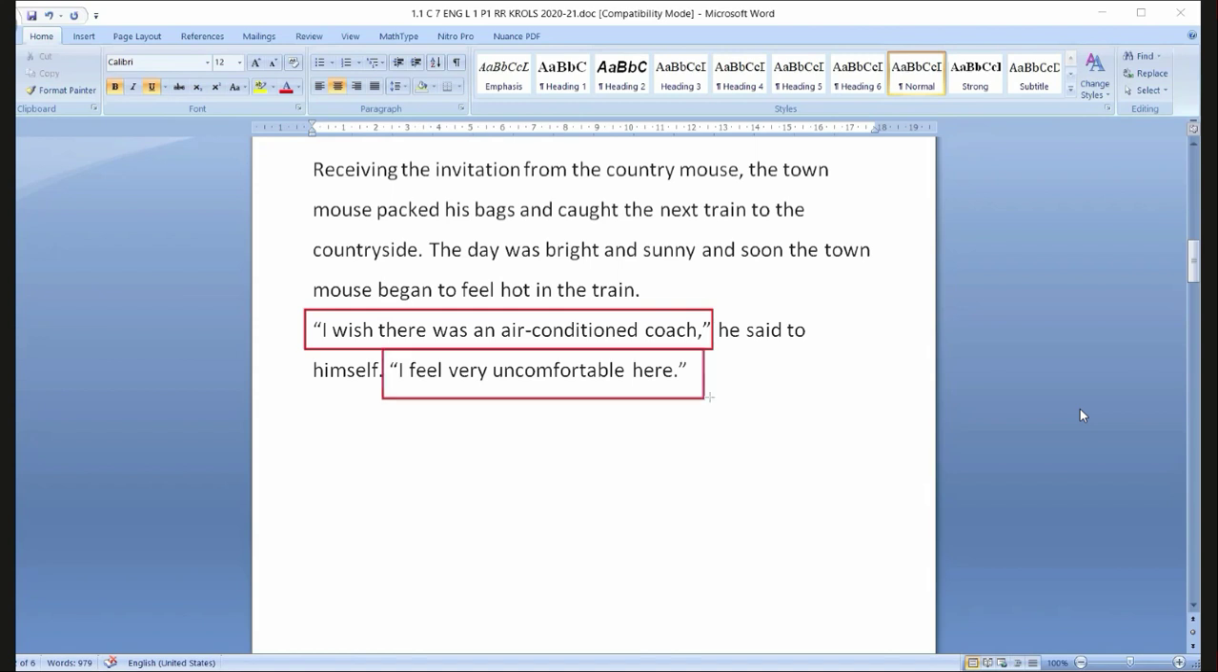I am feeling uncomfortable. Uncomfortable means not so pleasant. Comfortable is the opposite word. The opposite for uncomfortable is comfortable. Comfortable, uncomfortable. I am feeling very uncomfortable.